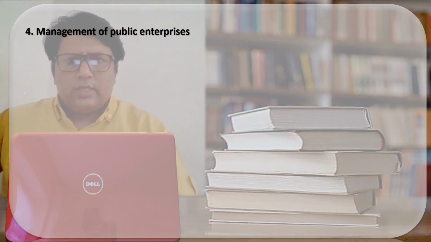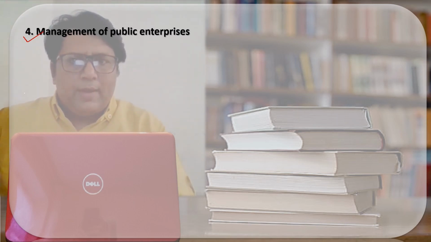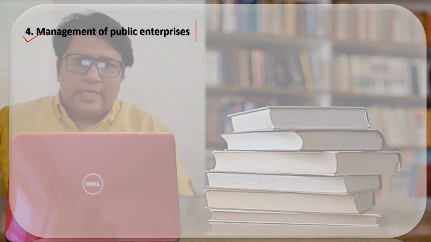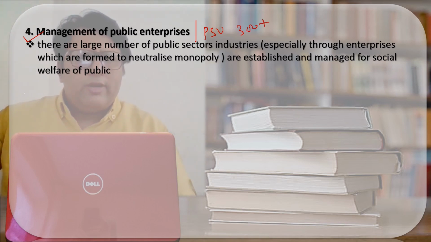Now let us see and discuss the fourth objective of the government budget. The fourth objective of the government is management of public sector. When I say public sector, it means I am talking about the public sector undertakings, PSUs. We know that there are a large number of public sector undertakings. It is being said that we are having 300 plus public sector undertakings, especially those enterprises which are formed to neutralize monopoly. Why have we established the public sector? So that the monopoly of the private sector should be countered, and they are established and managed for the welfare of the people.